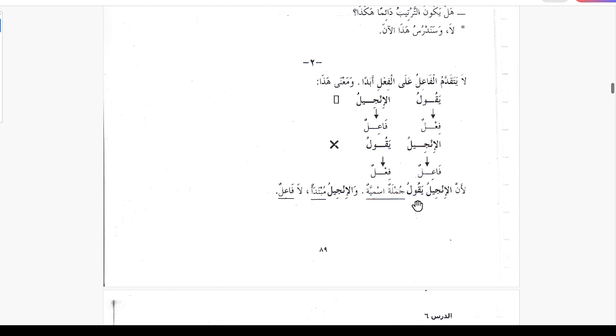Because al injilu yakulu is a jumla ismiya, where al injilu is mubtada and is not file. So no way can file come before a fail.